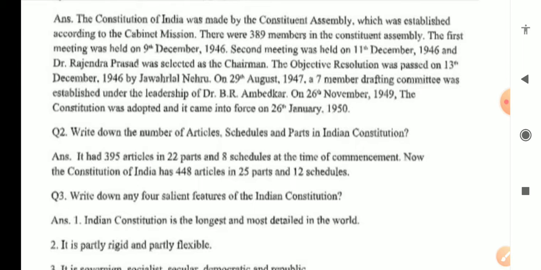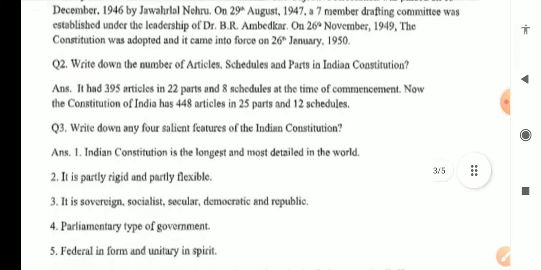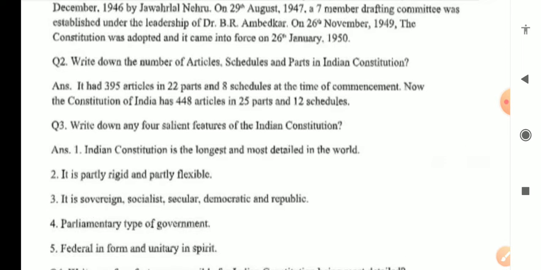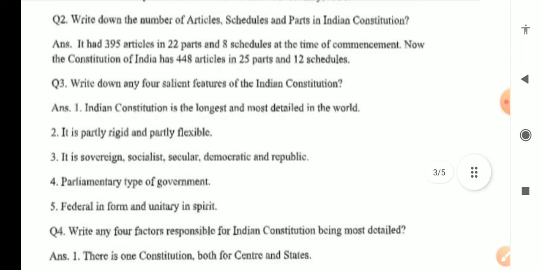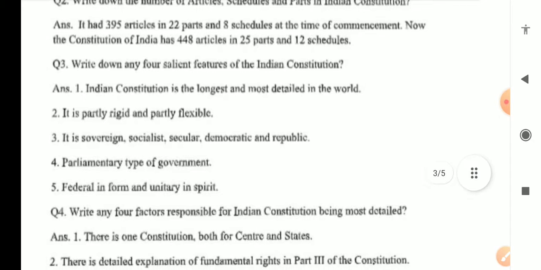Write down any 4 salient features of the Indian Constitution. The Indian Constitution is the longest and most detailed constitution in the world, and it is partly rigid, partly flexible. It establishes a sovereign, socialist, secular, democratic republic.